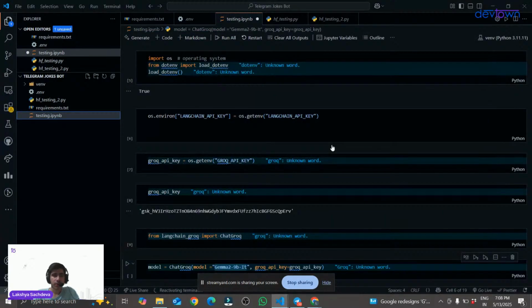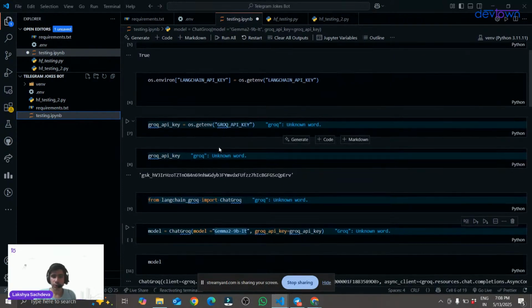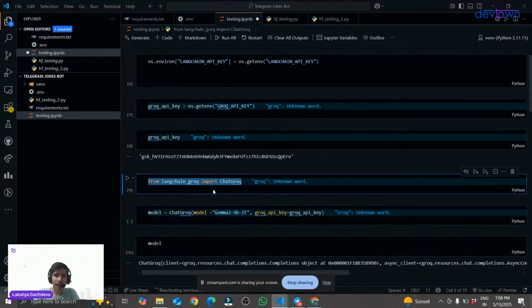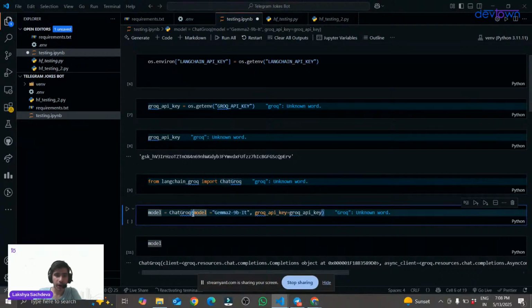Great. So first of all, we have seen how we can use the LLM models through Grok API. Can you please explain this once more? Yes. First of all, we have imported ChatGroq from langchain_groq. This langchain_groq is a library which supports this ChatGroq function, and with the help of this function, we can call any model. Right now, I have called this Gemma 2 9B IT model.